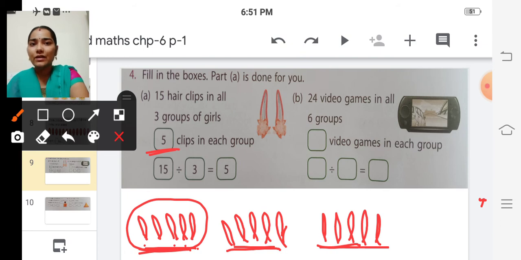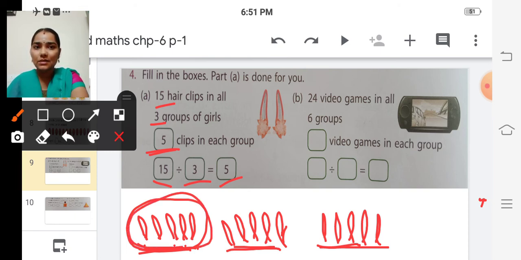Here the dividend is 15, because we have divided 15 hair clips. Into how many groups have we divided? Among 3 groups, so 3 is the divisor and the quotient is 5. So in each group 5 hair clips are there.